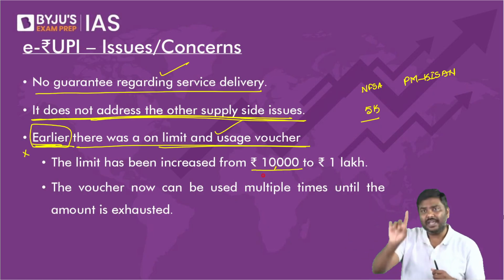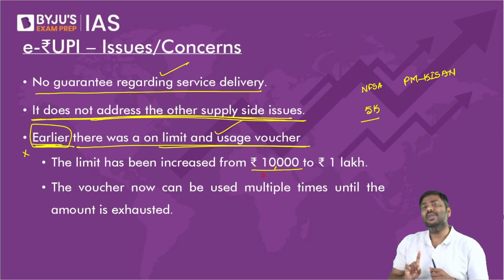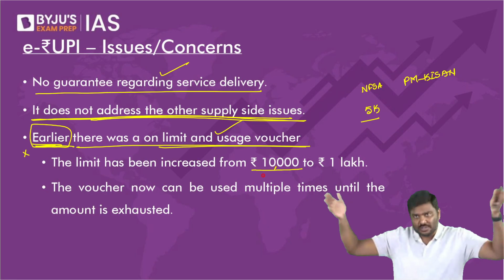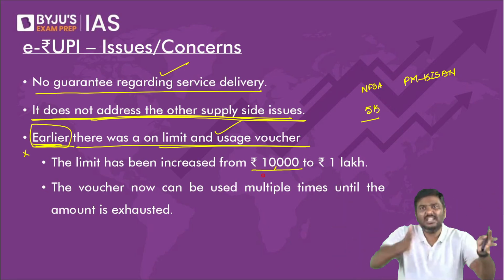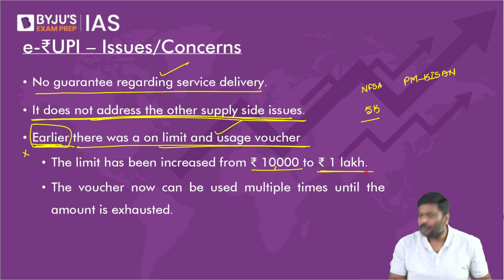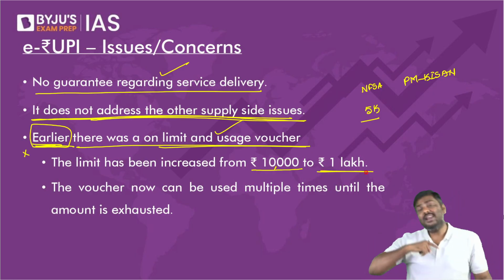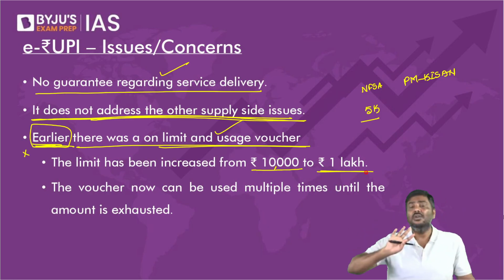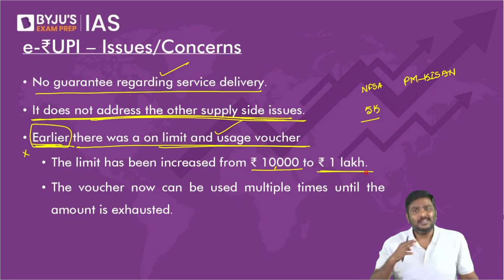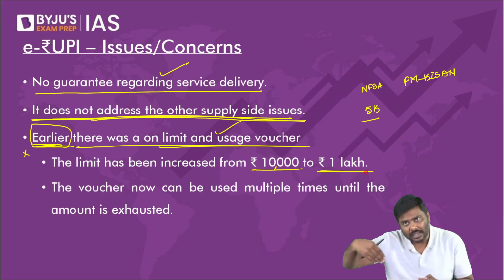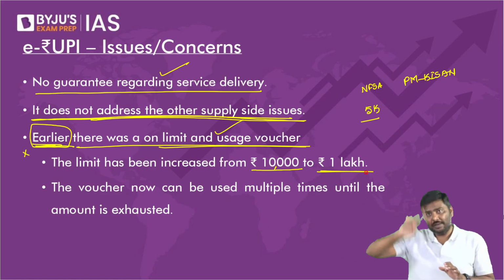Rather than this, what if I increase the maximum limit of the voucher? Now, even if I'm supposed to get 50,000 subsidy, only one voucher will be given to me. Even for 20,000 rupees, only one voucher. Even for 70,000 rupees, only one voucher. So don't you think issuing only one voucher with higher value is better than issuing multiple vouchers of a smaller value? That has been done now.